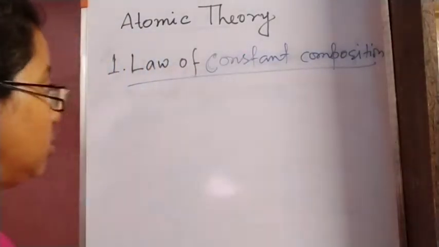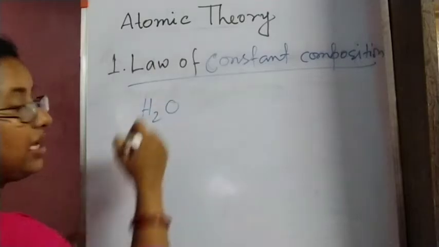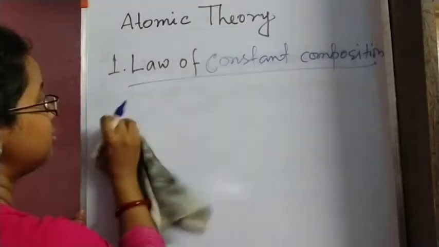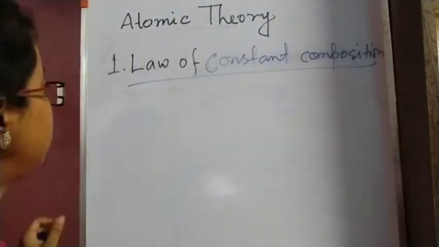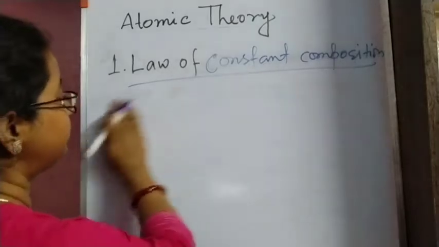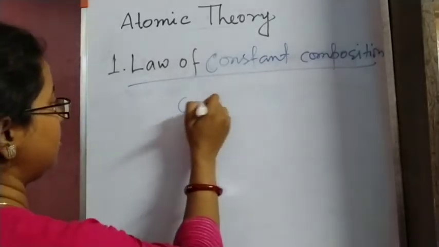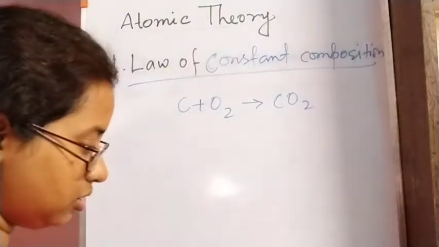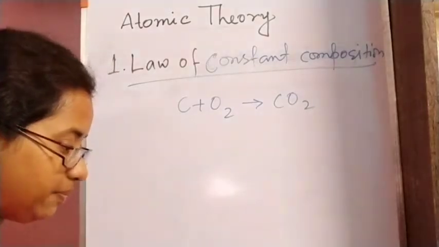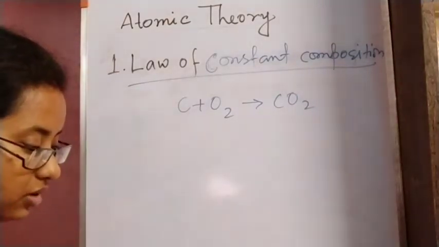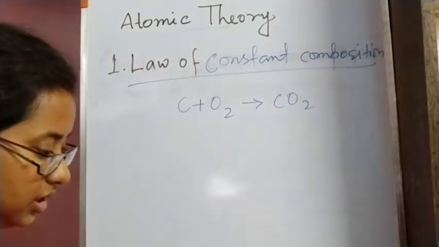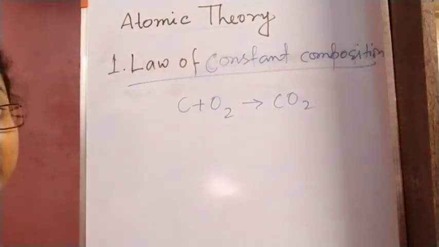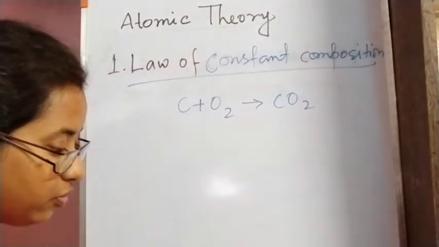Okay, suppose we can collect water from anywhere. Or let us take the example of carbon dioxide. Suppose we are getting some carbon dioxide by burning wood or something. So C plus O2 gives CO2. In this manner we are getting the carbon dioxide. In this law it is stated that a pure chemical compound, regardless of its source, is always made up of the same elements combined together in a fixed proportion by weight.